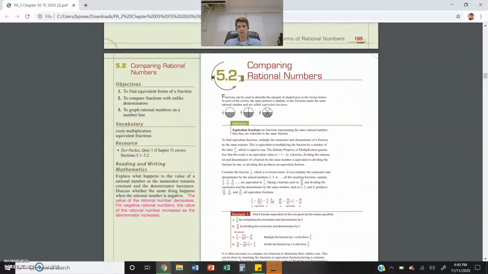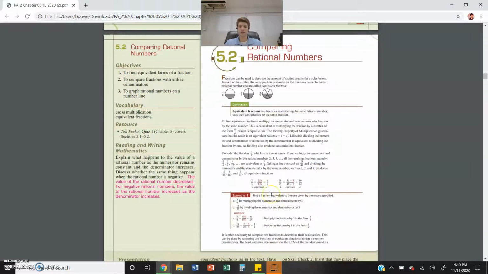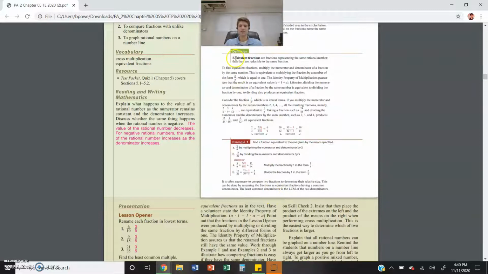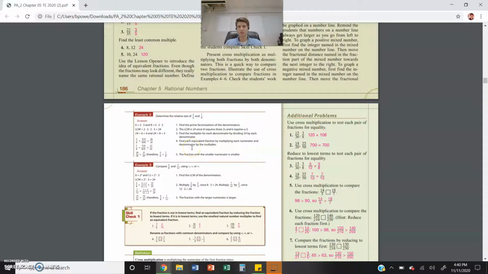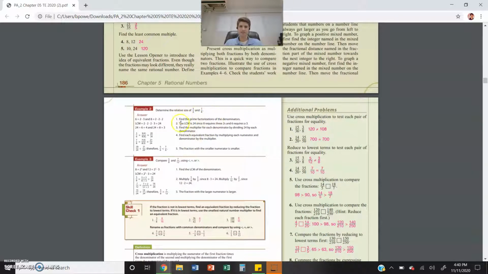Quickly going to 5.2, we had comparing rational numbers. So how did we compare these? Two different ways. You could do equivalent fractions, which means to get the same denominator for both, and then see which numerator is bigger. But honestly, that one's kind of the harder one. Example here, you have 5/6 and 7/8. How do we know which one's bigger? Find a common denominator. So they picked 24 as their common denominator. And then they found the new numerators. They had 20 over 24 and 21 over 24. 21 is bigger, so the alligator eats the bigger one. That's the equivalent fraction method.